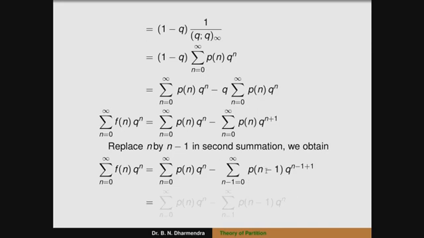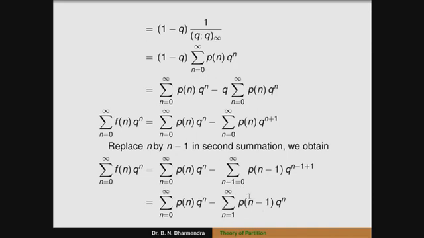We can replace the value of n by n minus 1, giving p of n minus 1 into q to the power of n minus 1 plus 1. Here plus 1 and minus 1 get cancelled, so it is in terms of q to the power of n. So it can be rewritten with n running from 1 to infinity, not 0 to infinity, because n minus 1 runs from 0 to infinity. The first one is unaltered, that is, the summation n running from 0 to infinity of p of n into q to the power of n, minus the summation n running from 1 to infinity of p of n minus 1 into q to the power of n.